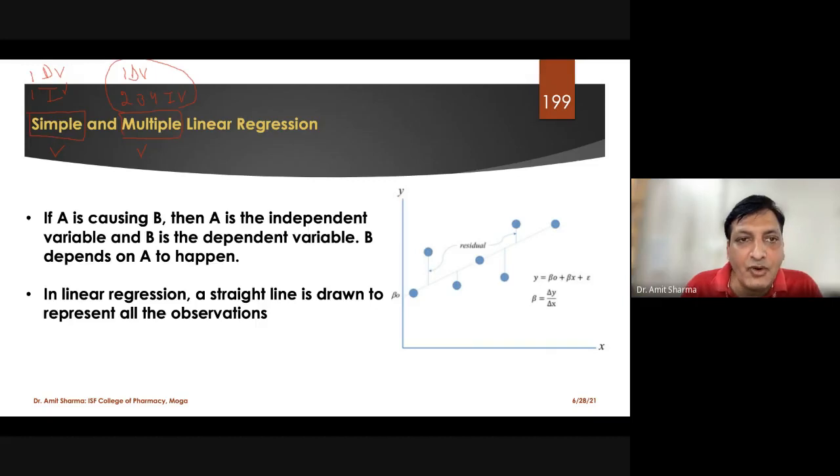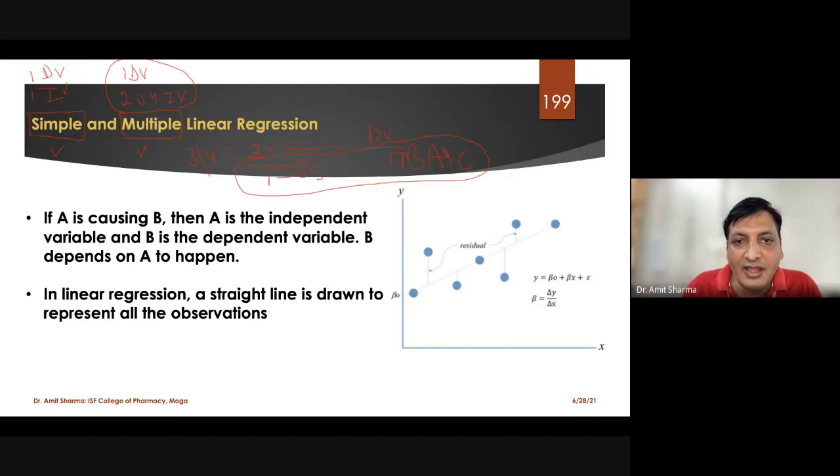That means we want to find out the effect of three to four independent variables together on a dependent variable like HbA1c. If we are trying to find out the relationship with fasting blood sugar alone, this will be called simple linear regression.